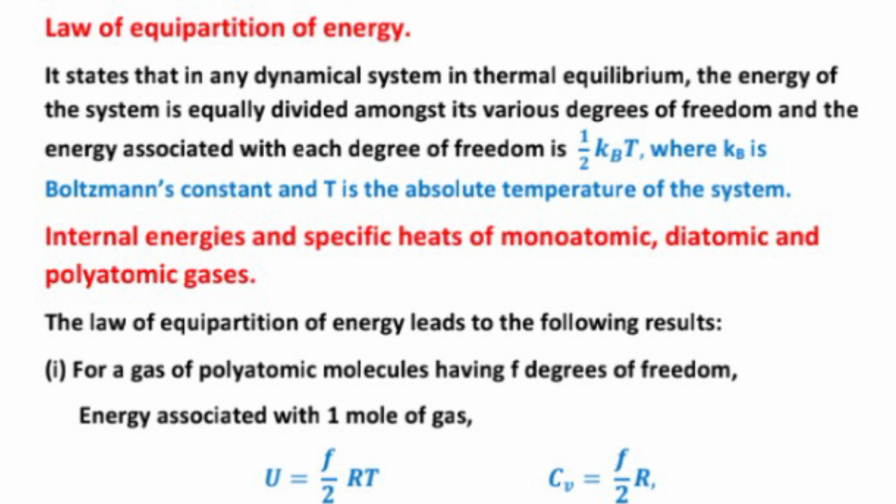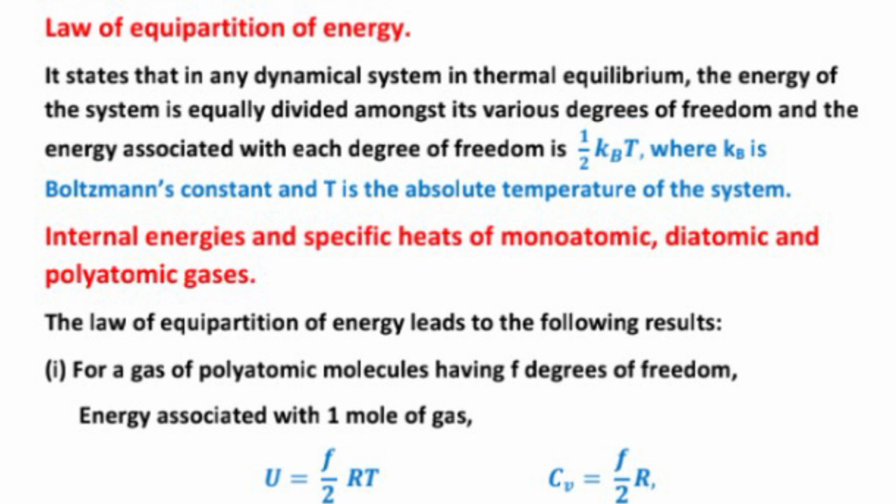It states that in any dynamic system in thermal equilibrium, the energy of the system is equally divided among its various degrees of freedom, and the energy associated with each degree of freedom is 1 upon 2 kBT, where kB is the Boltzmann constant and T is the absolute temperature of the system.